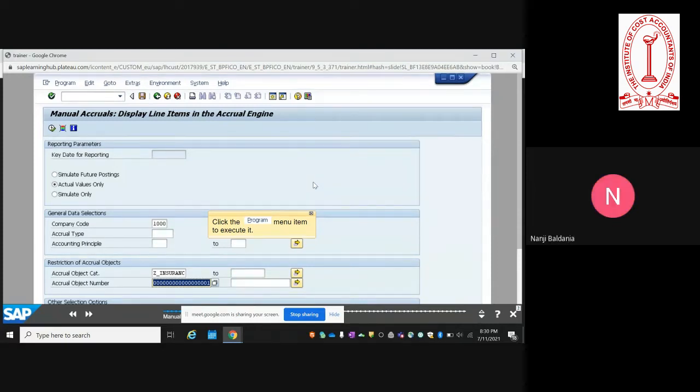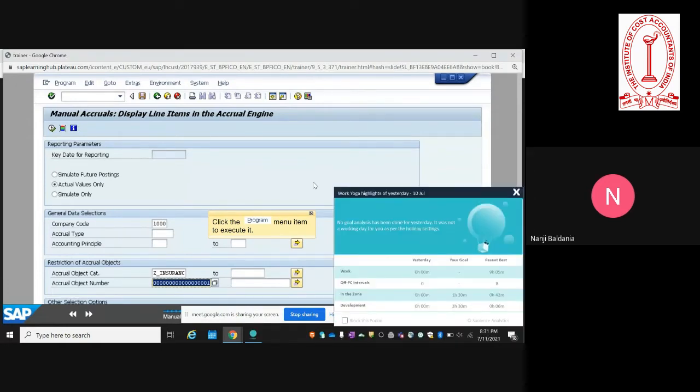Suppose for insurance, we are paying the premium in the beginning of the year, suppose in April, and the amount is 1.2 lakh rupees, then every month exactly 10,000 will be posted. Is that how this particular accrual engine will work? Every month do we have to make any entry, or will the system automatically post the entry?